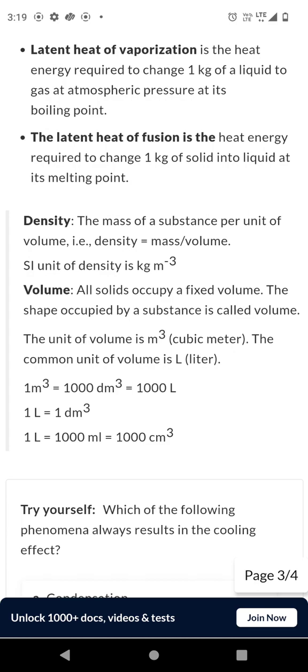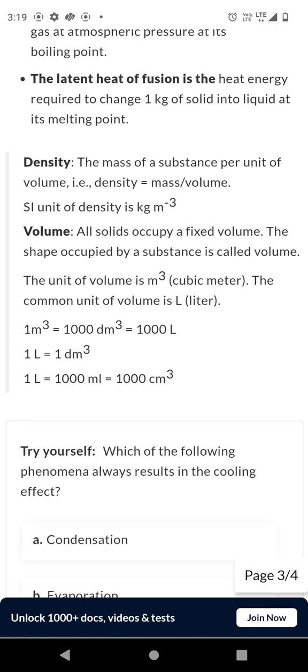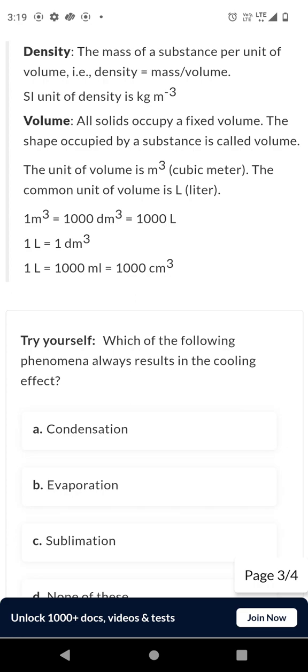Latent heat of fusion: the energy needed to change 1 kilogram of solid into liquid at its melting point. Density and volume. Density is mass per unit volume, i.e. density equals mass divided by volume. SI unit: kilograms per cubic meter. Volume is the space occupied by a substance, with unit cubic meter or liter.